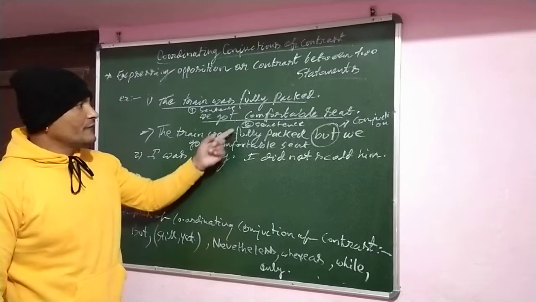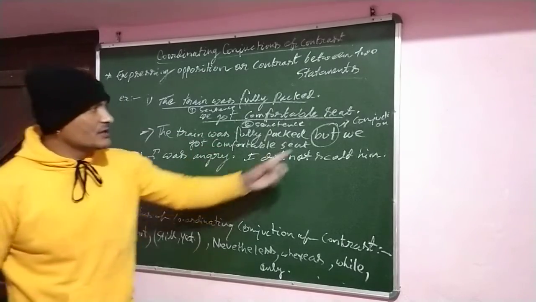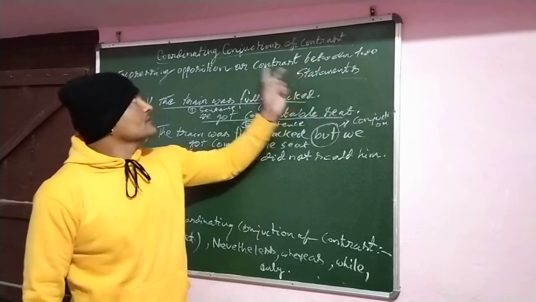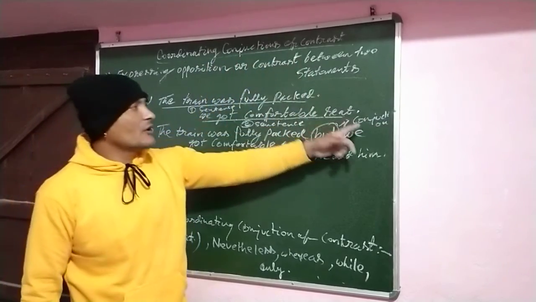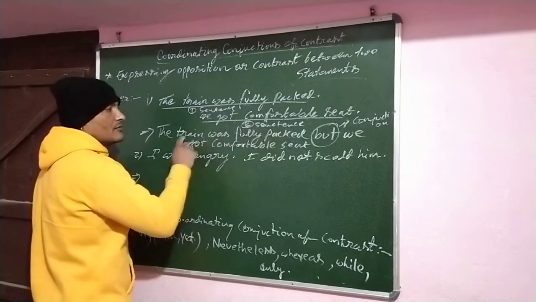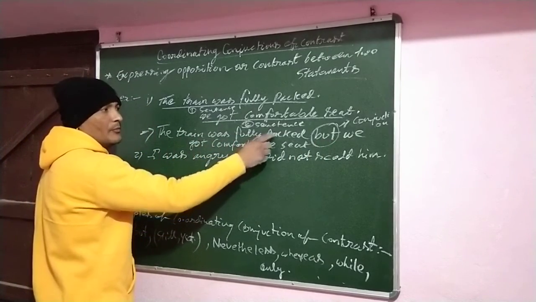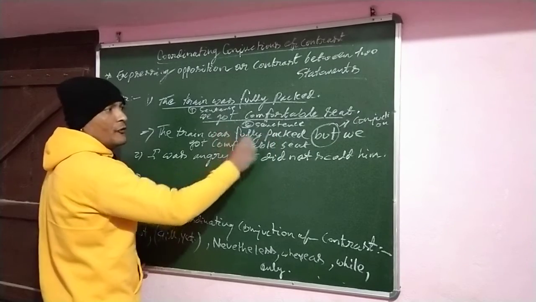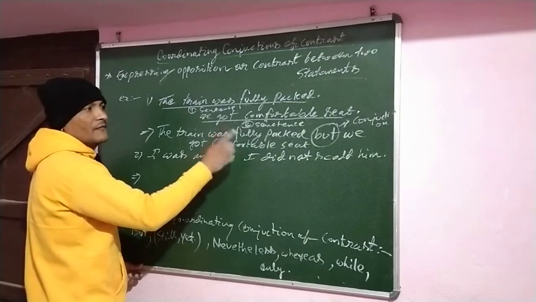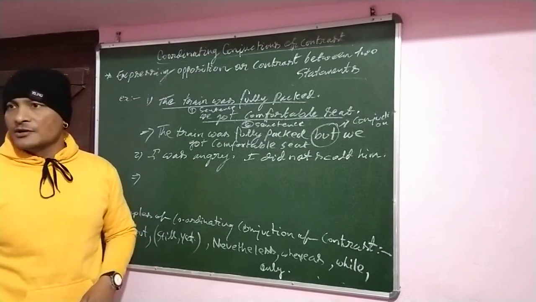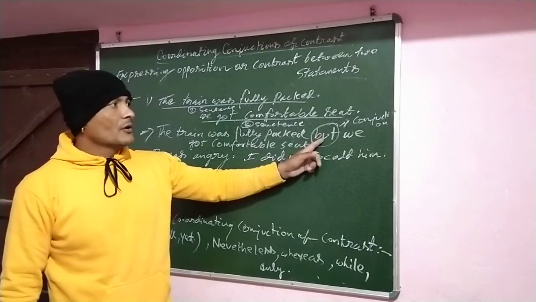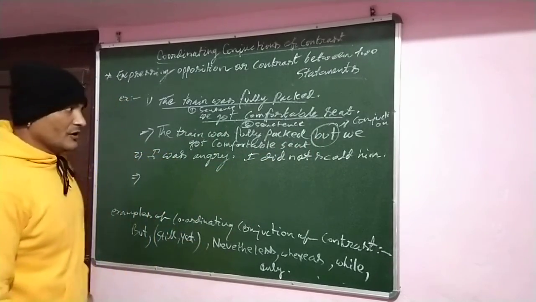Two different ideas are joined by the word but. The train was fully packed, but we got a comfortable seat. So these two contrasting statements are joined by a coordinating conjunction of contrast.